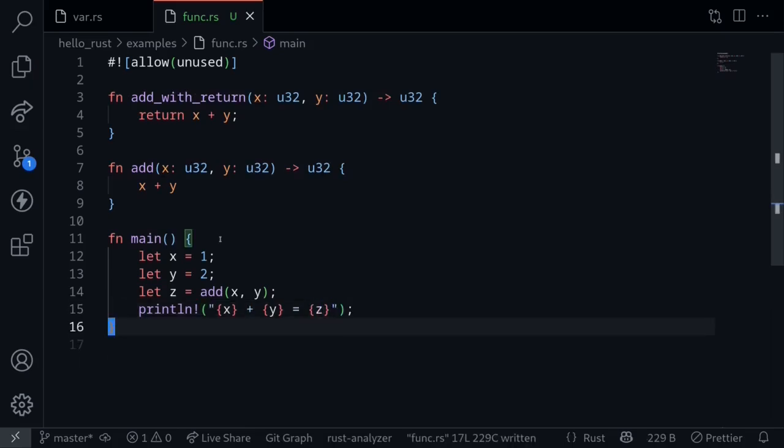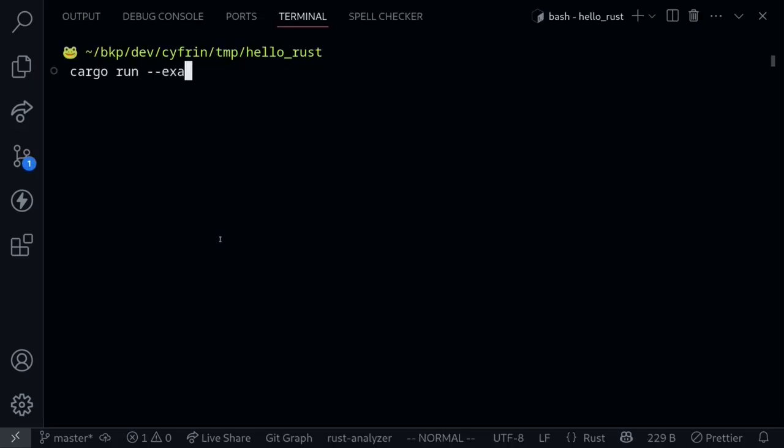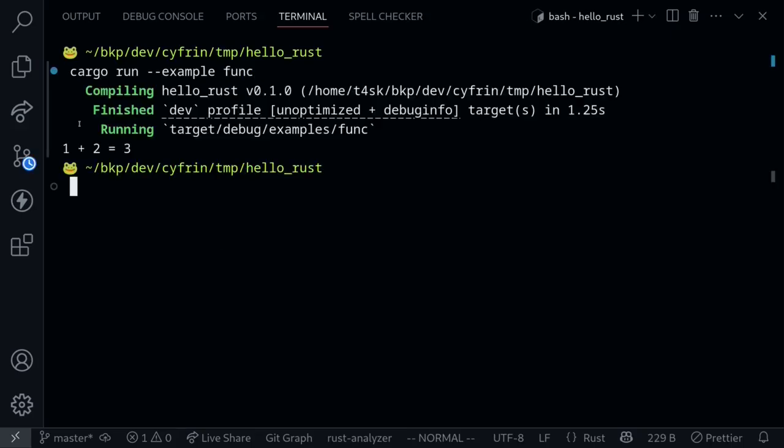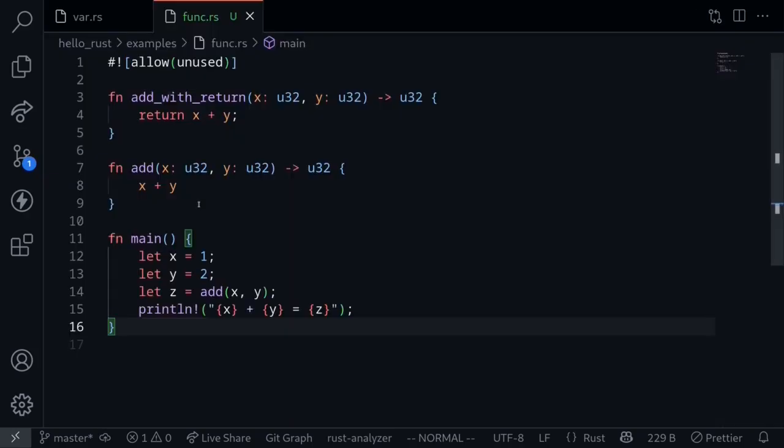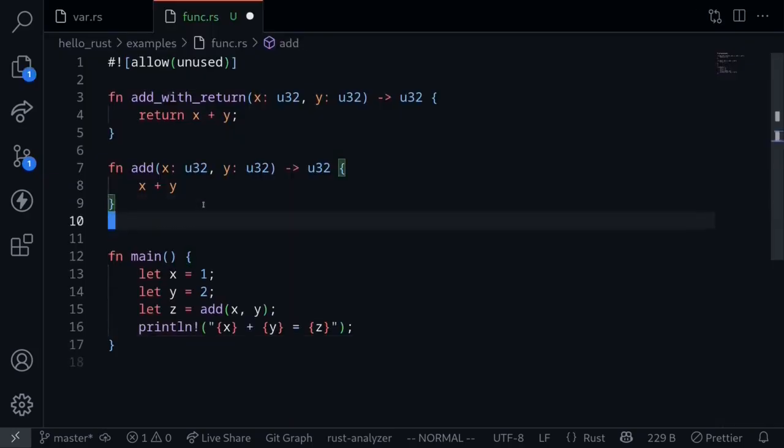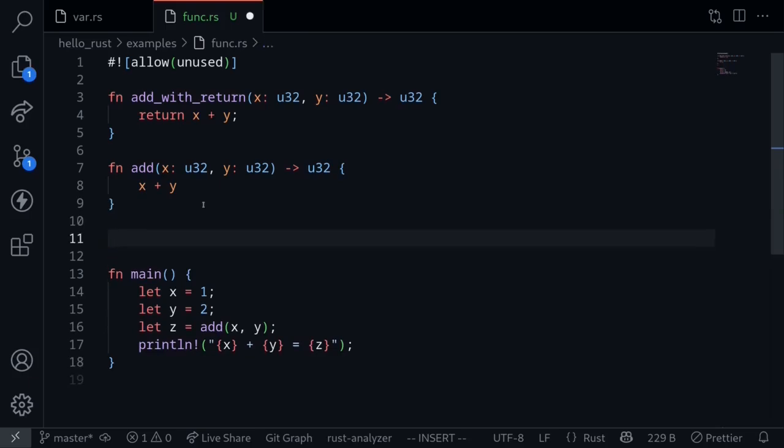Let's execute this code. Cargo run -- example. The name of the example is called func. And then it prints out 1 plus 2 is equal to 3. Now you can also have a function that doesn't return anything. So let's look at an example of a function that does not return anything.